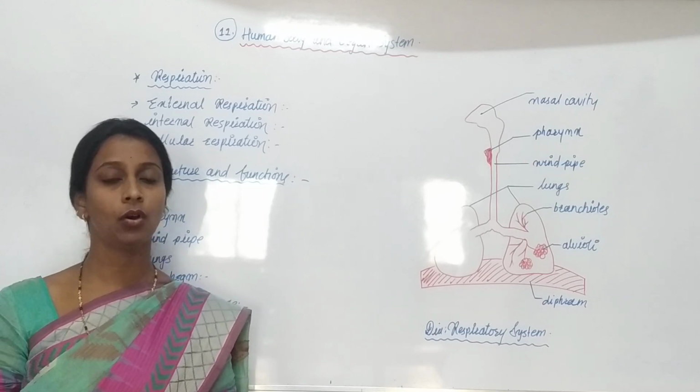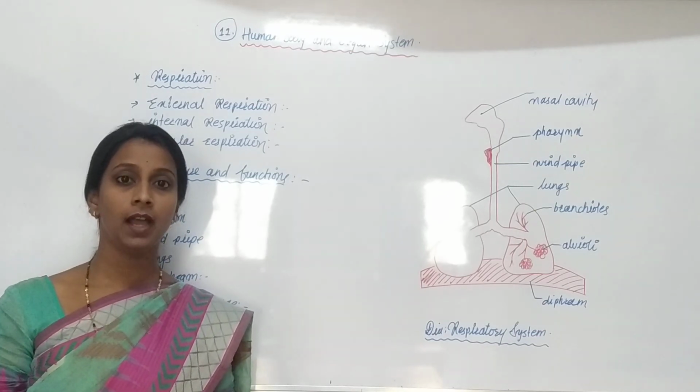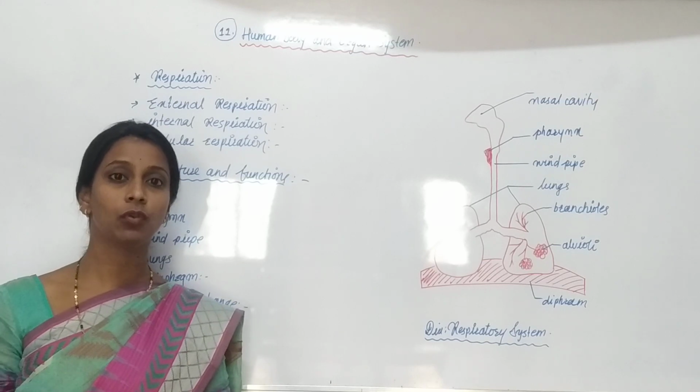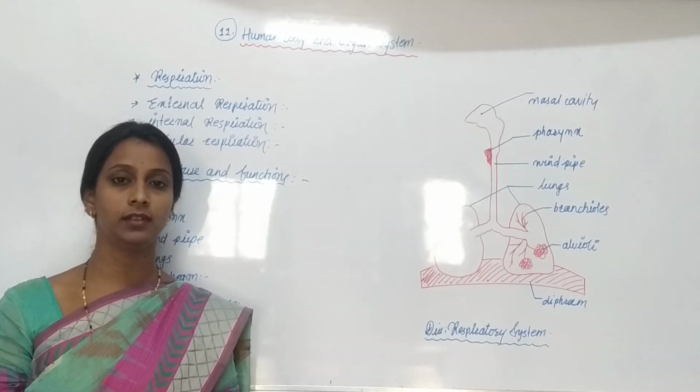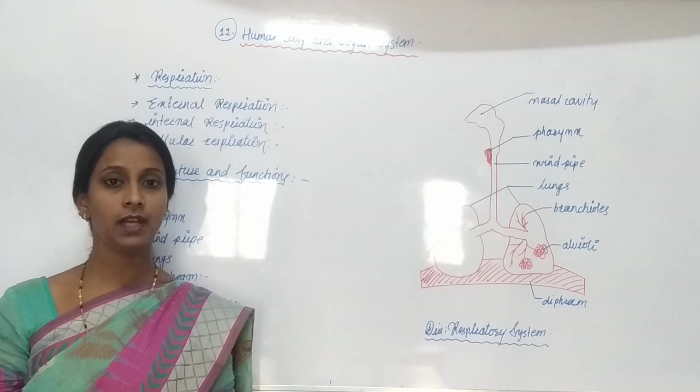In this way, an organ system is formed, and these organ systems function for different life processes which are carried out in all living organisms.